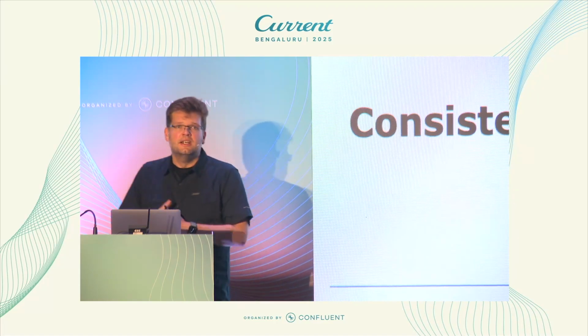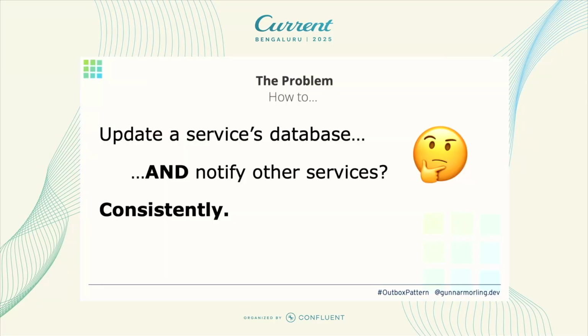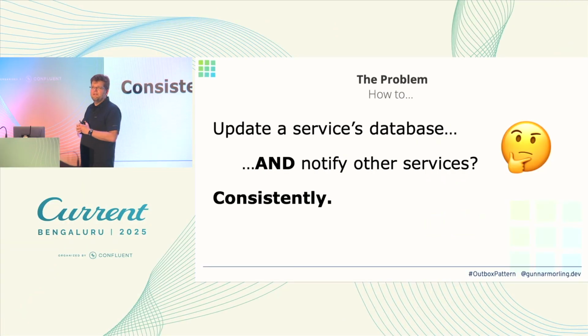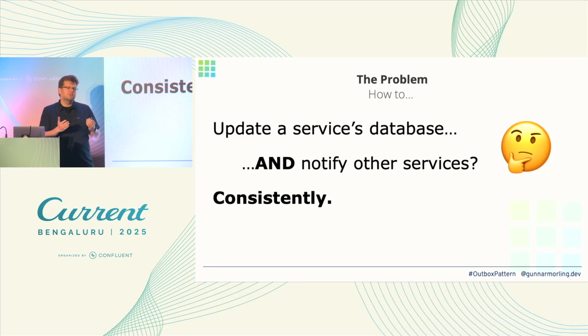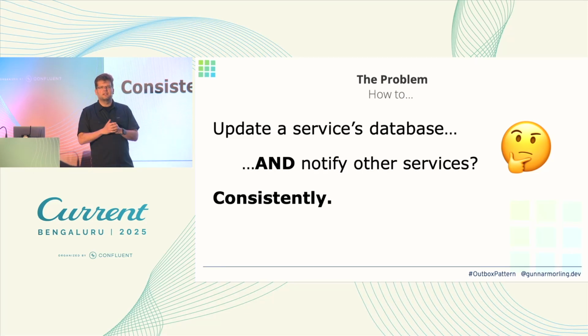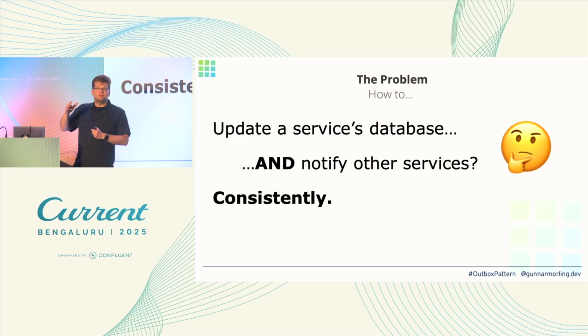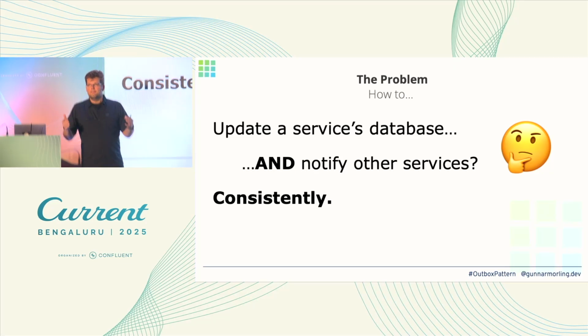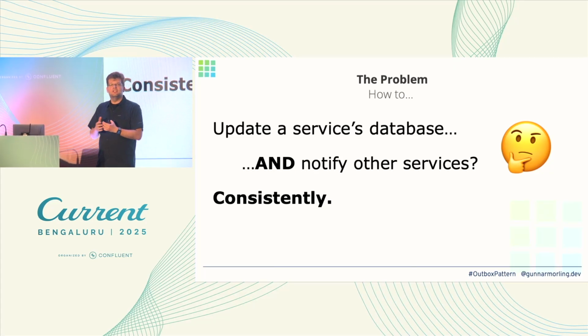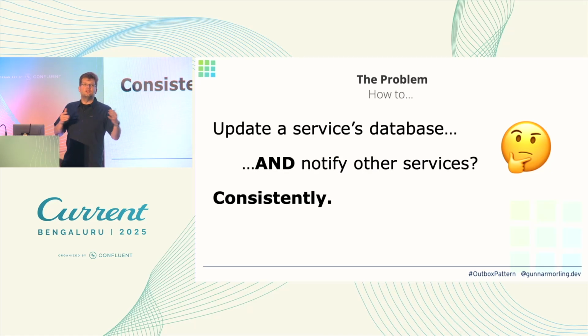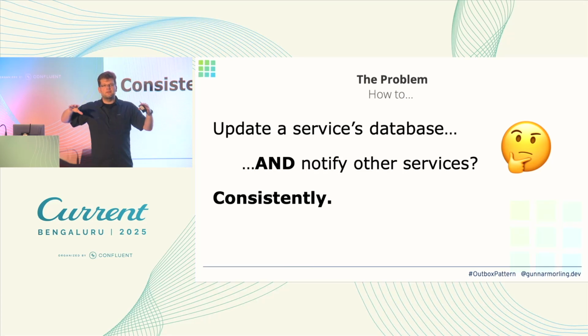All right, so let's get at it. What is this problem with dual writes? What is it that we want to solve here? It's a situation which we have very commonly when we build, in particular, microservice architectures, right? Because the idea is, we want to decompose our business problem into loosely coupled, highly cohesive services. But the thing is, they don't exist in isolation. They still need to cooperate, they need to collaborate. So they need to exchange information and data and messages between each other to all come together as a distributed system to solve a particular task.